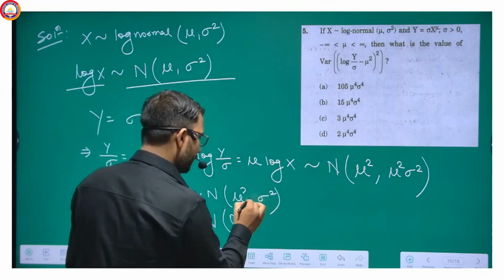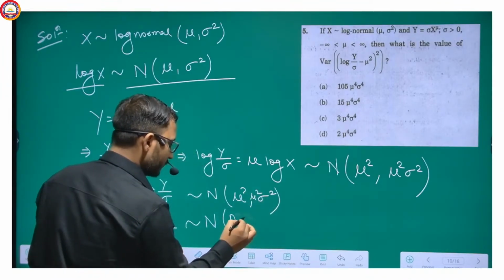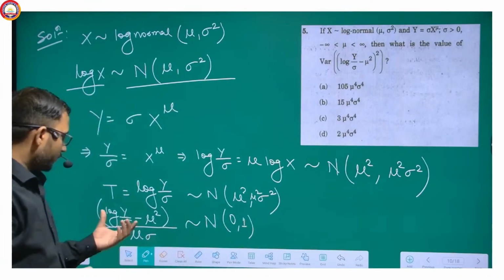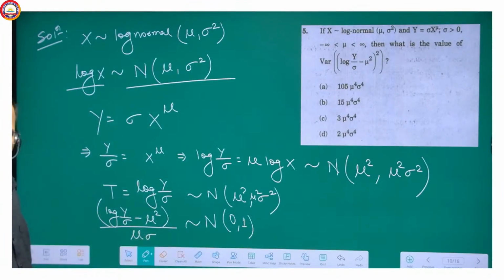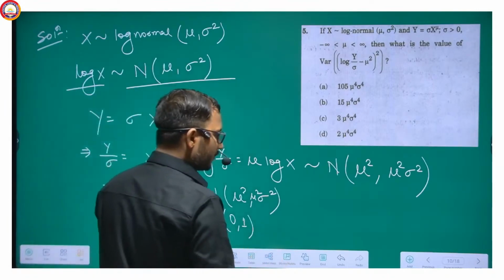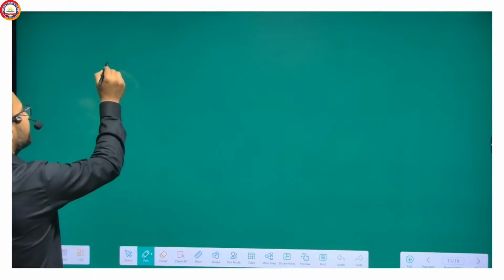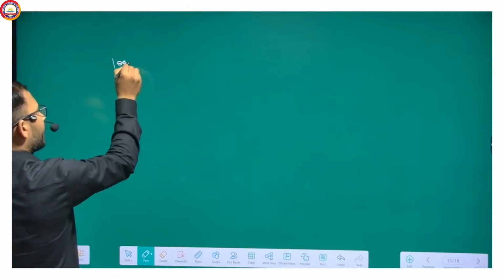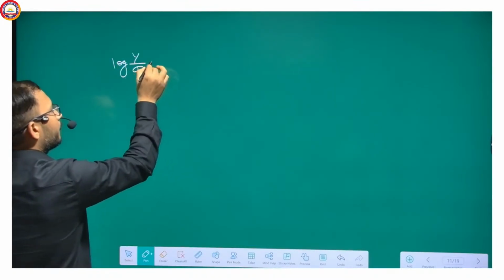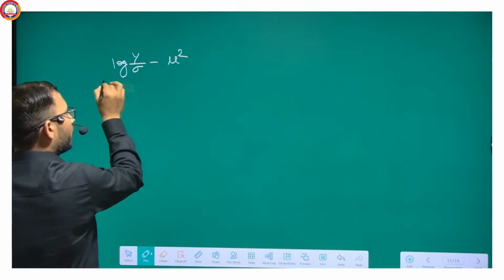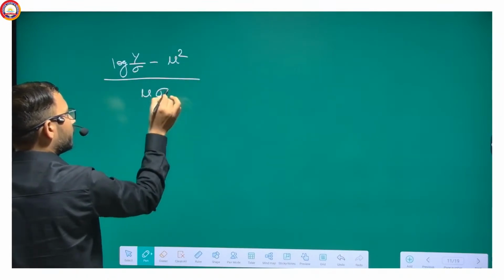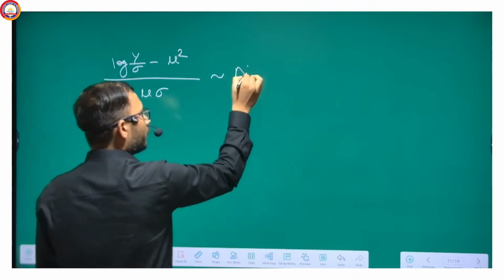Sorry, it is here mu square sigma square, normal 0 comma 1. So this is normal 0 comma 1, and we know that if we write, which I am writing at the next page, log y upon sigma minus mu square upon mu sigma, this will follow obviously normal 0 comma 1.